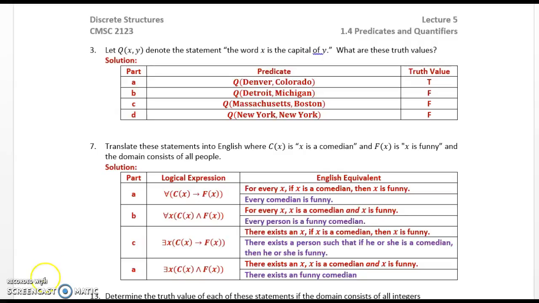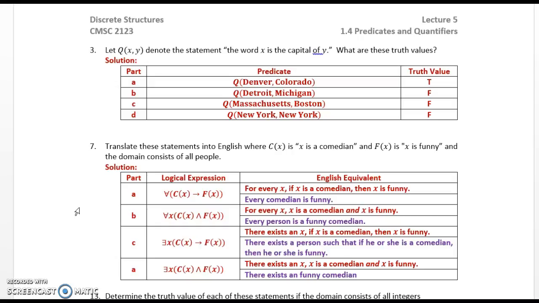We're now in the third section of our discussion of predicates and quantifiers, and we have a few exercises from our text to discuss, and then we will have completed this lecture.